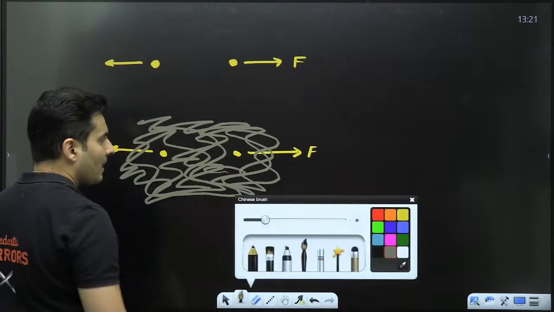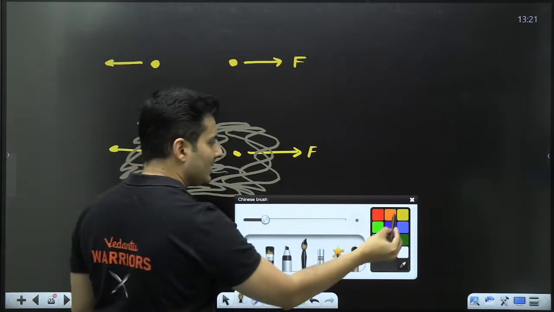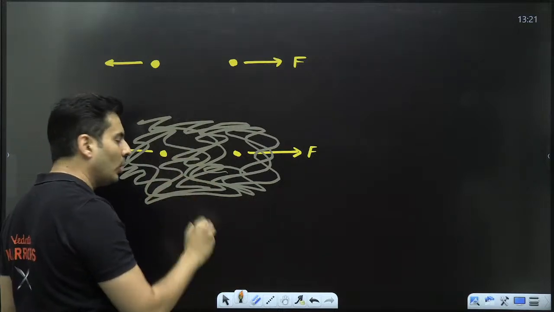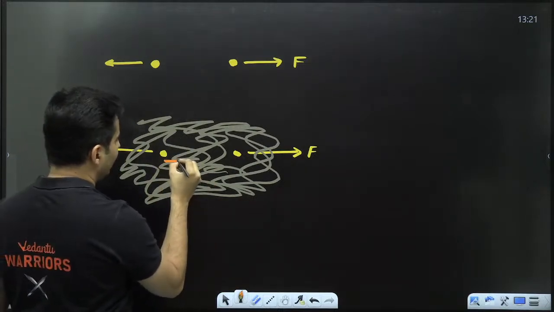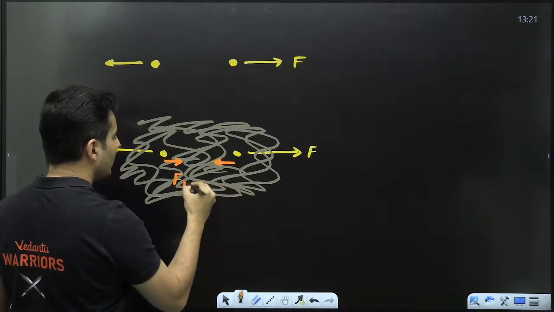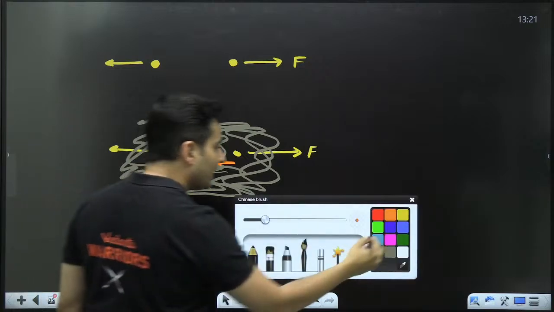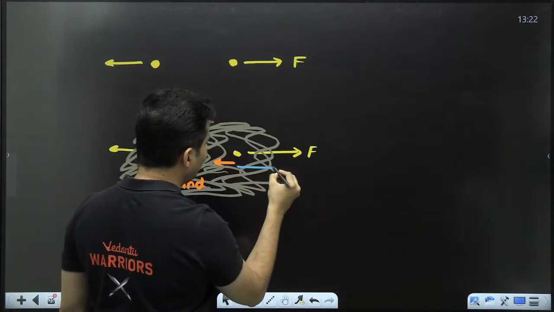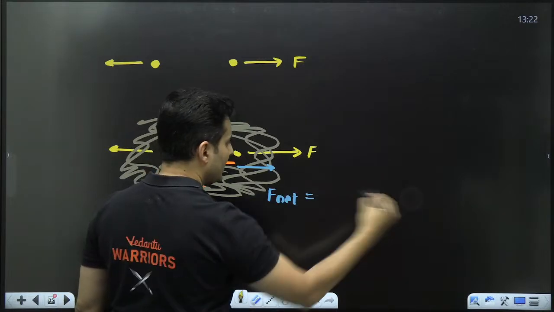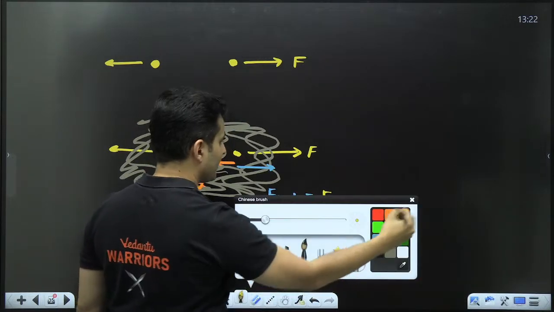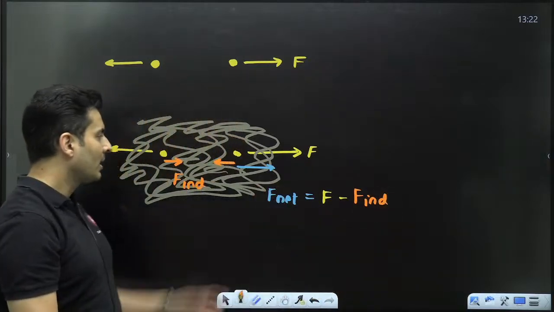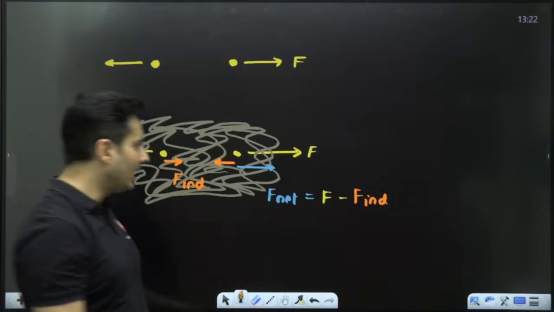Realize one thing, the force between the two charges never actually changes. It's the dielectric medium which gets polarized and applies a new induced force like this, because of which you feel that the net force, which is the older force minus the force due to the induced charges in the dielectric medium, that net force is K times less.